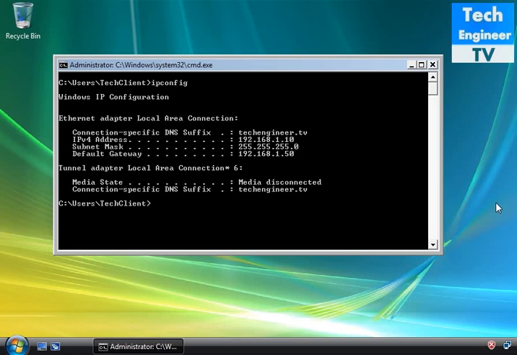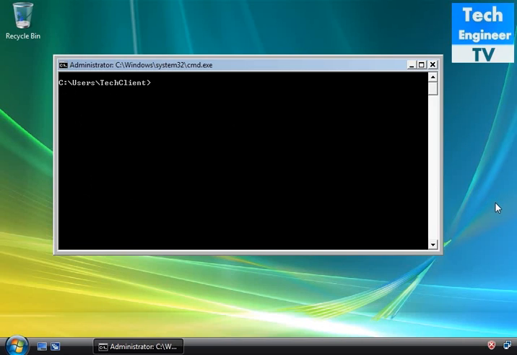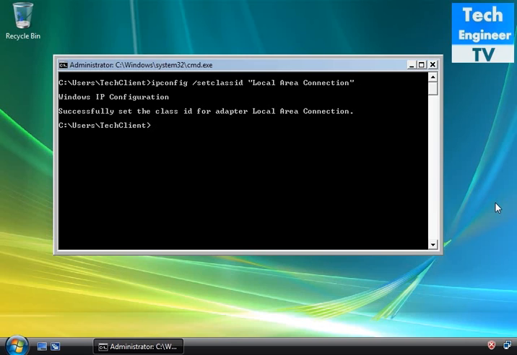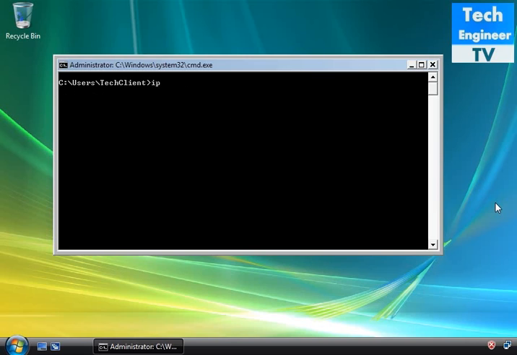This will help if we want to communicate data with some other class, because in a workgroup environment, the same class can be divided. Now if we want to revert it back, simply run ipconfig space slash setclassid space colon Local Area Connection colon, and just hit enter. Nothing else is required, because we reset it to the default one.